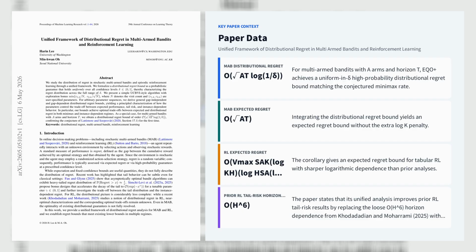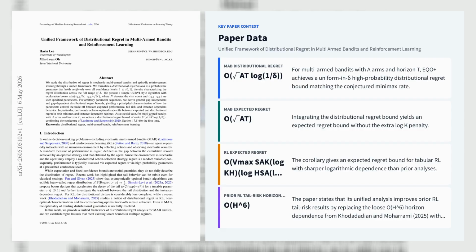In multi-armed bandits with A arms and horizon T, the paper proves an O(√(AT log(1/δ))) distributional bound, and an O(√(AT)) expected regret bound, confirming a conjecture from Lattimore and Szepesvári, Bandit Algorithms, section 17.1, and matching minimax lower bounds up to constants.